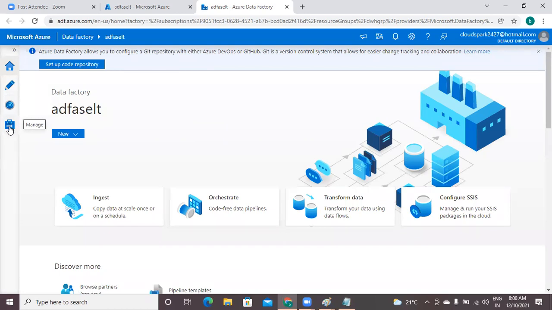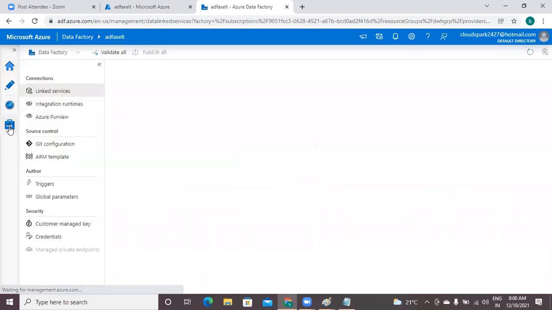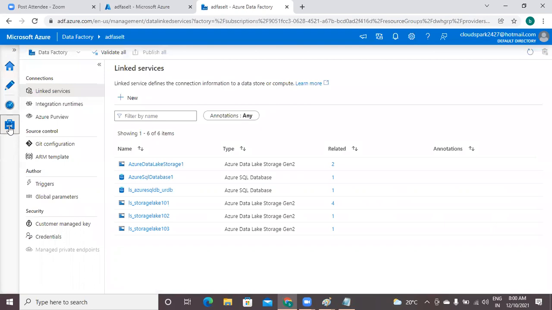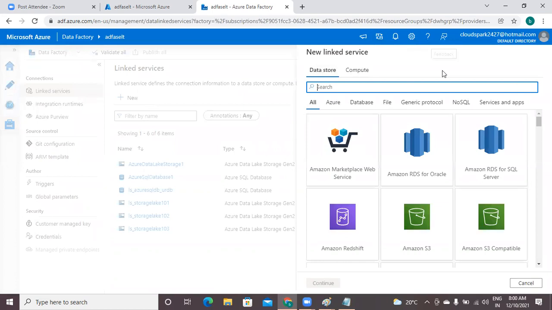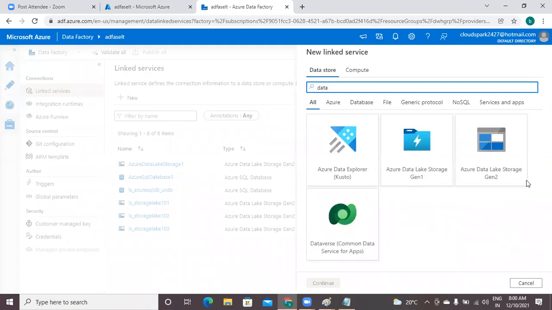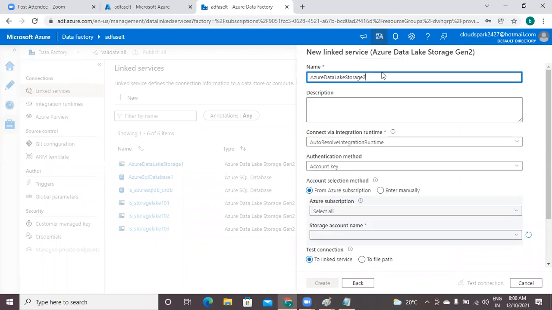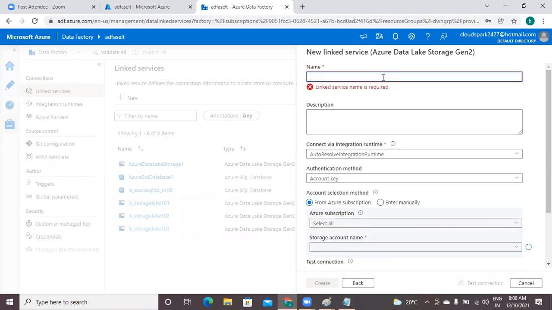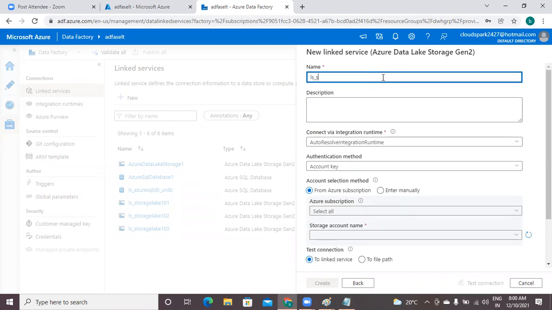For that, I'm choosing the option manage. Click on new. My storage selection is data lake Gen 2. I'm giving my own name, but I'm trying to follow the naming standards: ls underscore storage lake 104.